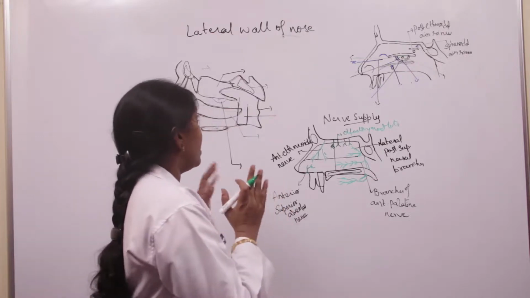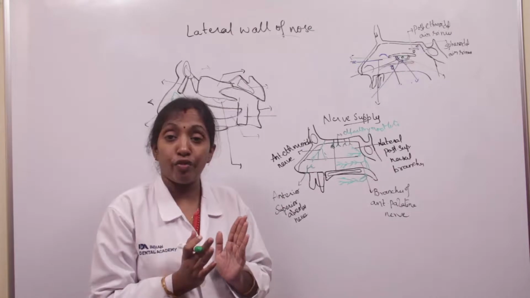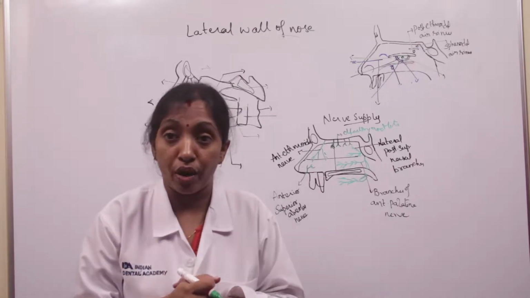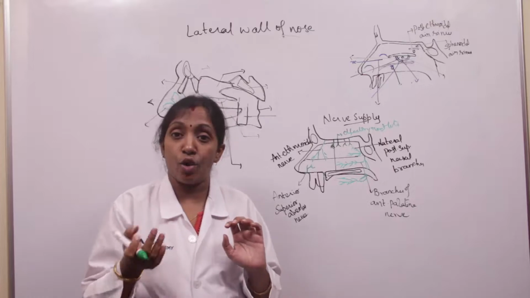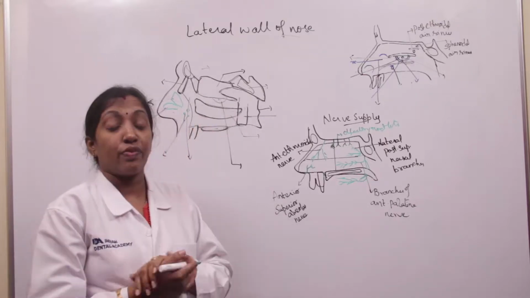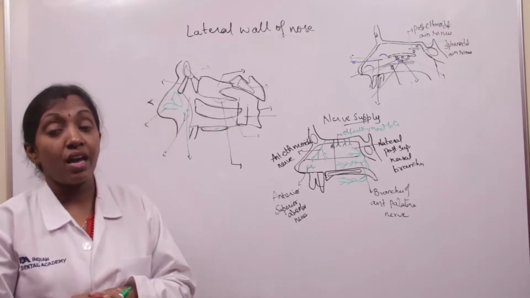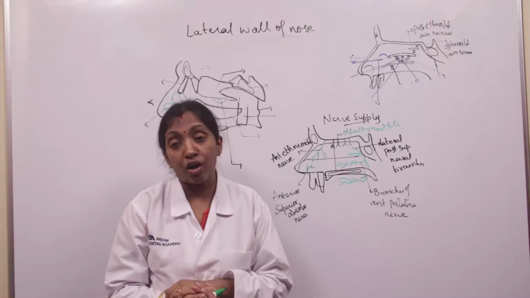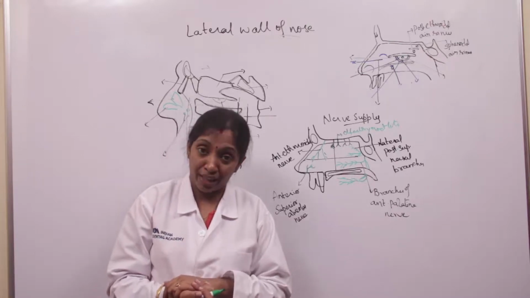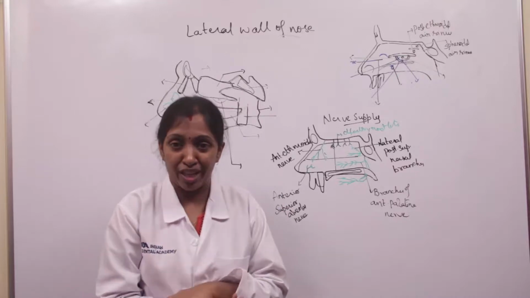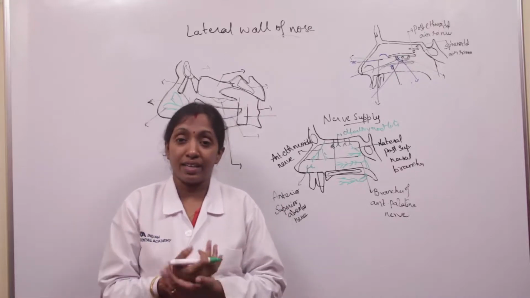So that's about the lateral wall of the nose. The lateral wall of the nose consists of bony projections called concha: superior, middle, and inferior concha. Beneath the conchae we have the passages, which we call superior meatus, middle meatus, and inferior meatus. The superior concha and the middle concha are parts of the labyrinth of the ethmoid, and the inferior concha is an independent bone.